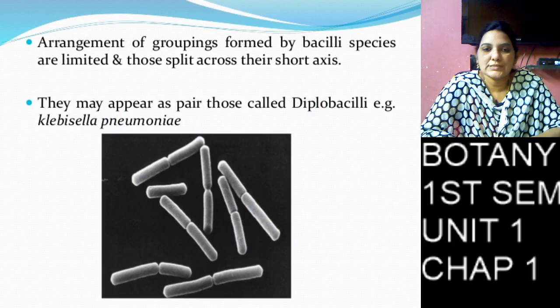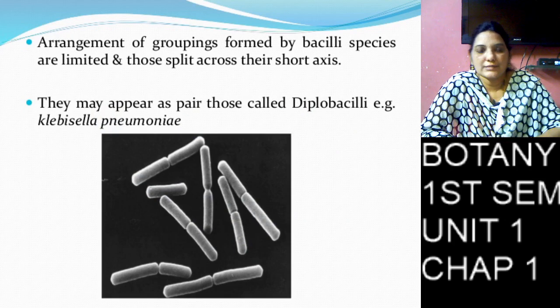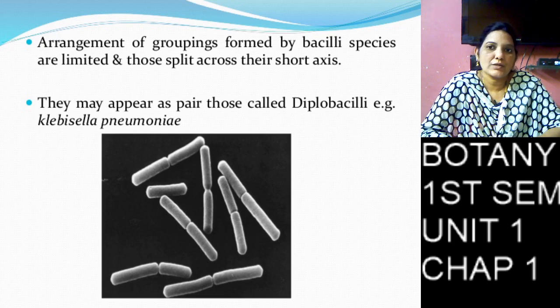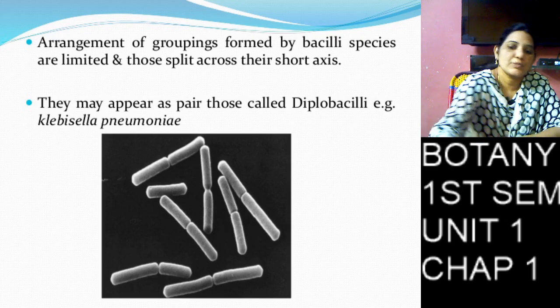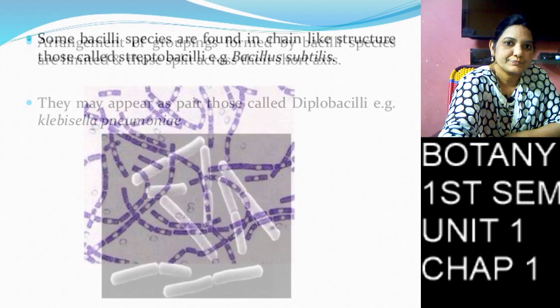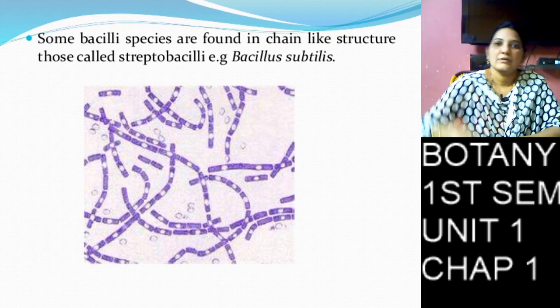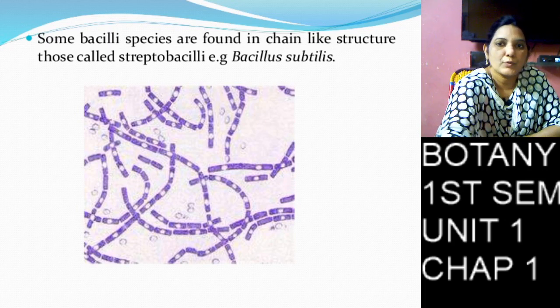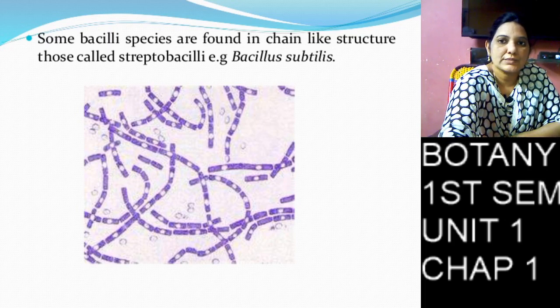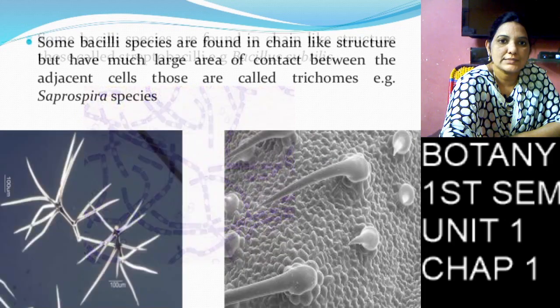Here also with bacillus, a single rod shaped bacterium is called monobacillus, two bacilli attached with each other are called diplobacillus, and three or more bacilli attached with each other are called streptobacillus.